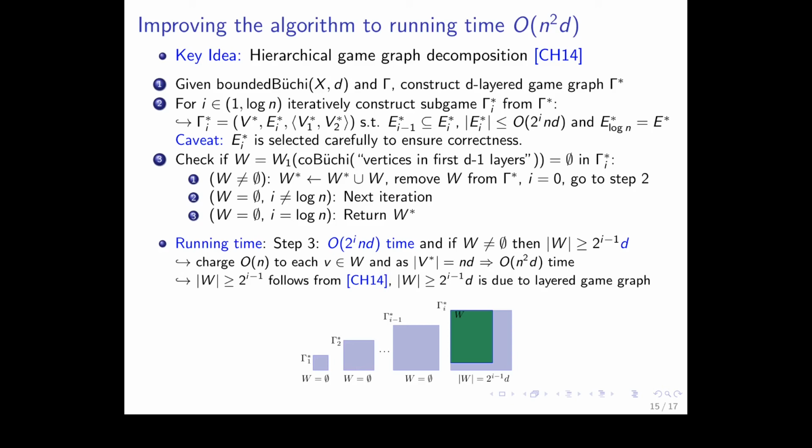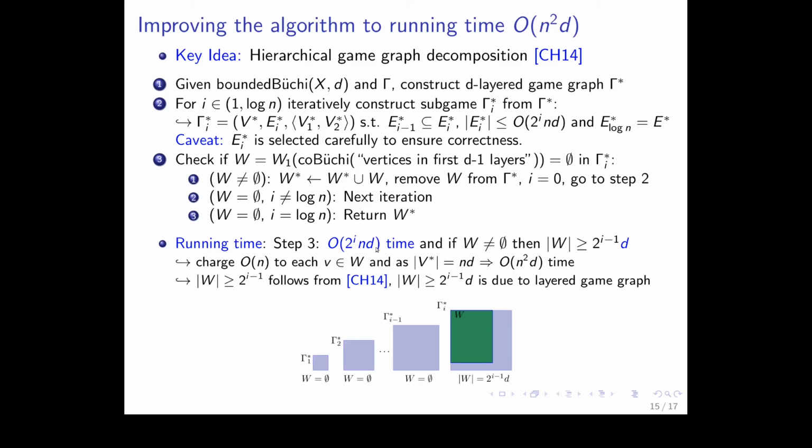It contains the same vertices, the same partition of the vertices, but now we just contain a subset of edges, okay? And this subset of edges I cannot describe in detail due to time constraints, but E star I is a superset of E star I minus 1 of the previous iteration. It contains at most 2 to the I times D edges, and E star log n is equal to E star, the original edge set of the layered game graph. And yeah, caveat, E star I is selected very carefully to ensure the correctness of this procedure.